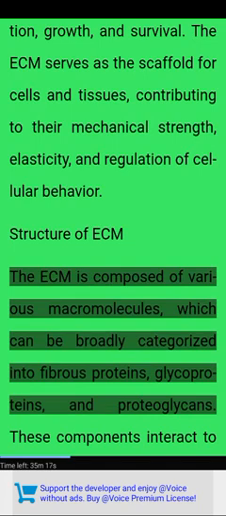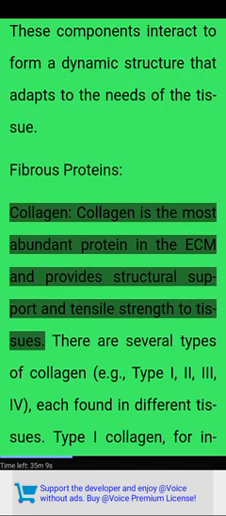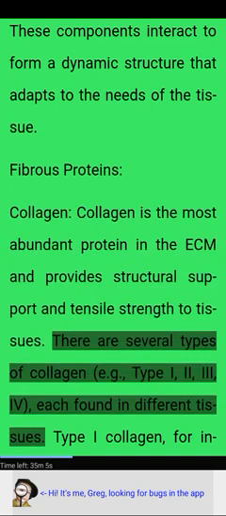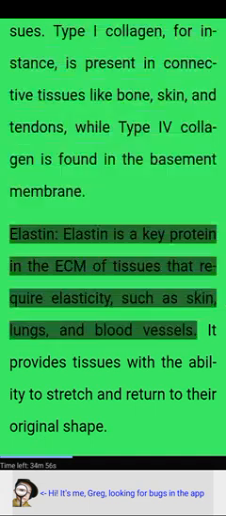The ECM is composed of various macromolecules, which can be broadly categorized into fibrous proteins, glycoproteins, and proteoglycans. These components interact to form a dynamic structure that adapts to the needs of the tissue. Fibrous proteins. Collagen. Collagen is the most abundant protein in the ECM and provides structural support and tensile strength to tissues. There are several types of collagen, e.g., type 1, 2, 3, IV, each found in different tissues. Type 1 collagen, for instance, is present in connective tissues like bone, skin, and tendons, while type 4 collagen is found in the basement membrane.